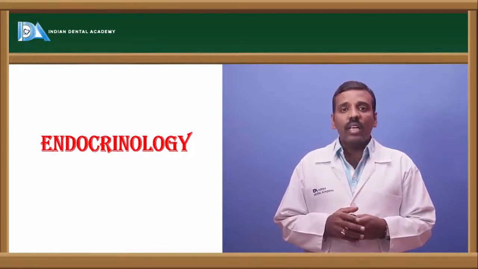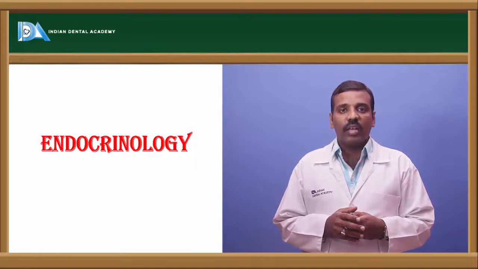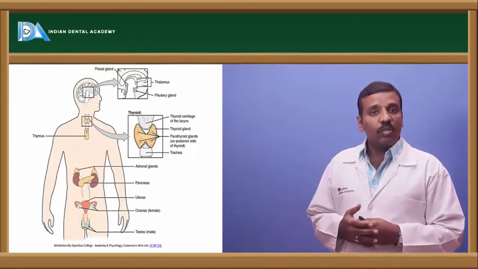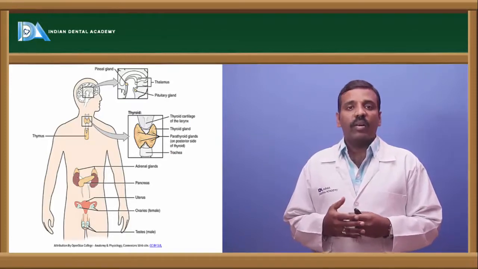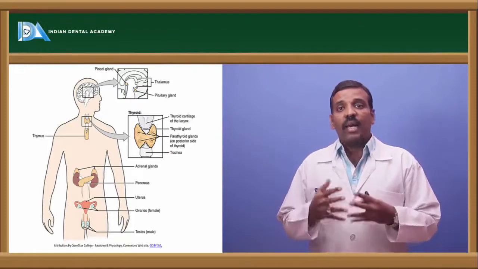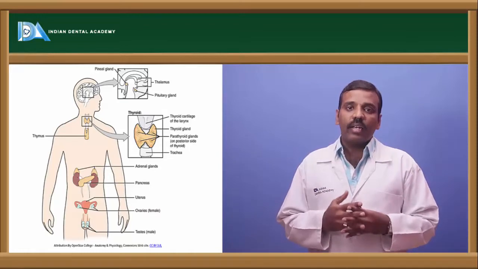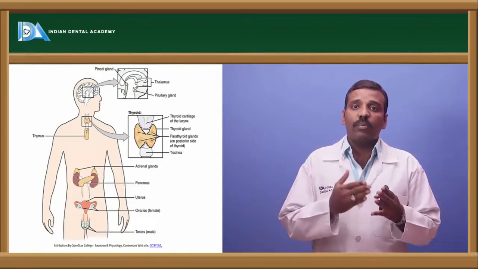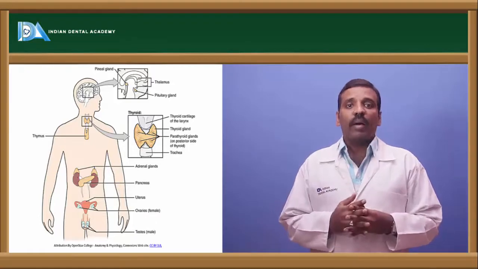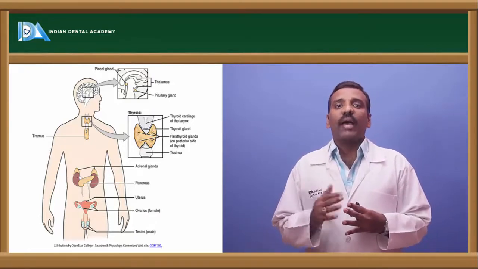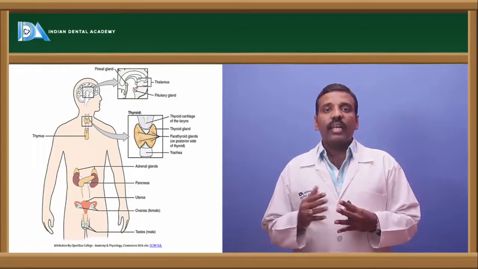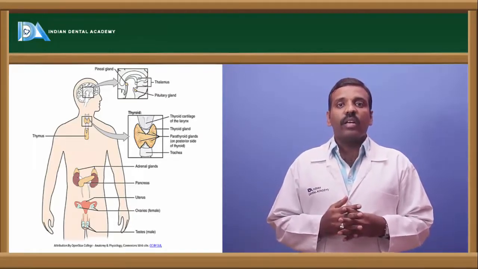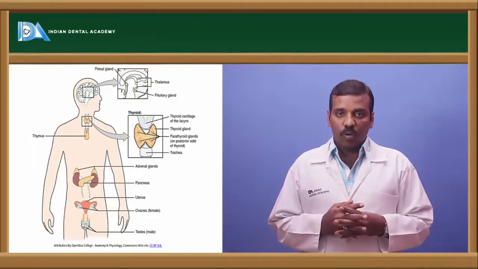These hormones come majorly from different types of glands like the pituitary gland, the thyroid gland, parathyroid gland, adrenal gland, and pancreas. There are two parts in the pancreas, exocrine and endocrine. The exocrine part secretes digestive juices and the endocrine part secretes hormones.